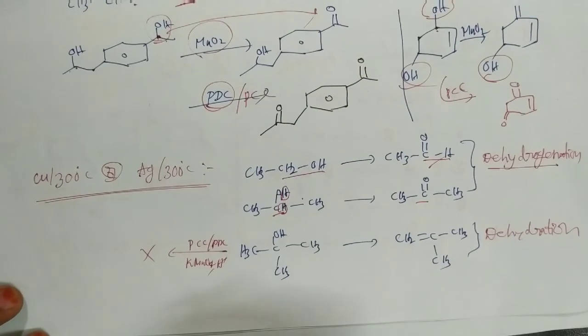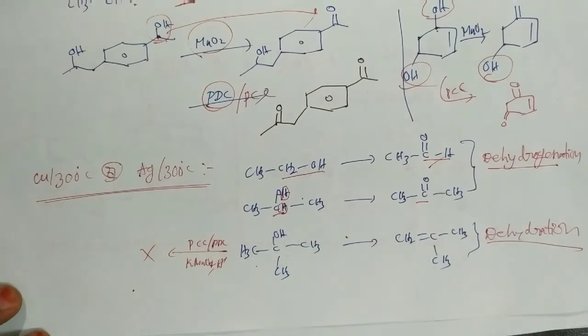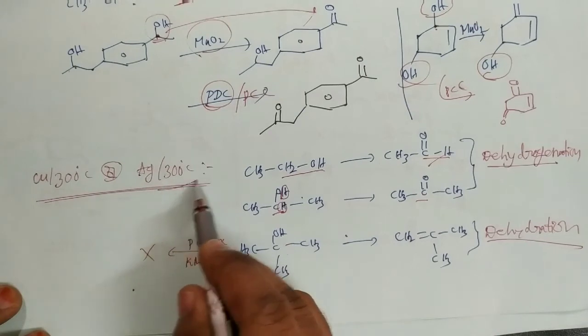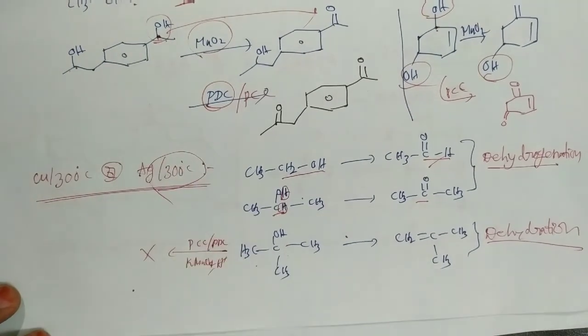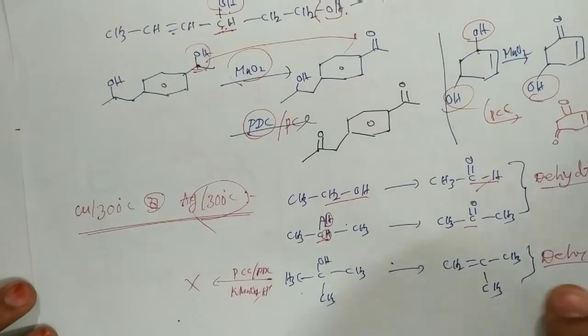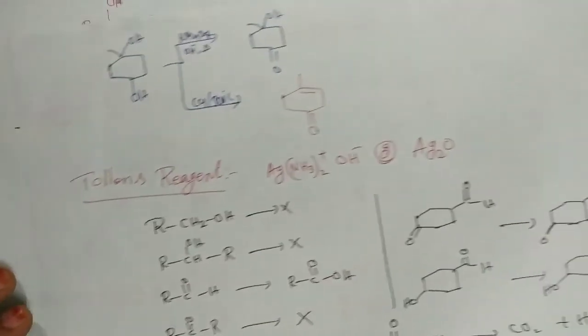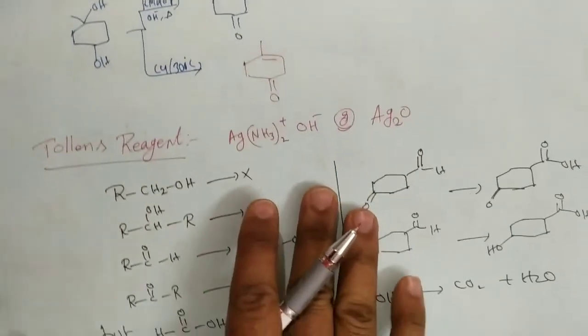Okay. And this is different from other reagents like PCC, PDC and KMnO4. A tertiary alcohol is generally not oxidized, but with copper at 300 degrees centigrade or silver at 300 degrees centigrade, dehydration takes place because of the very high temperature conditions. So dehydration takes place. That is a main feature of copper at 300 degrees centigrade or silver at 300 degrees centigrade. Okay, now this is one example.